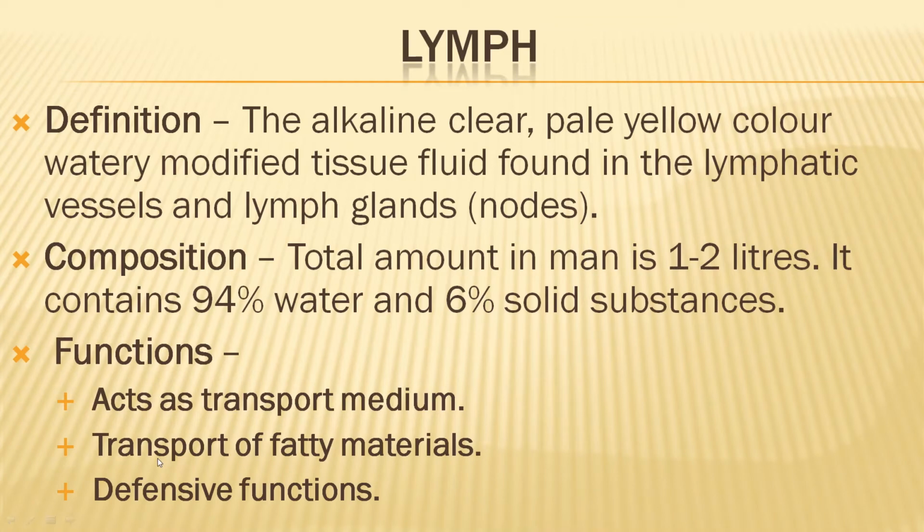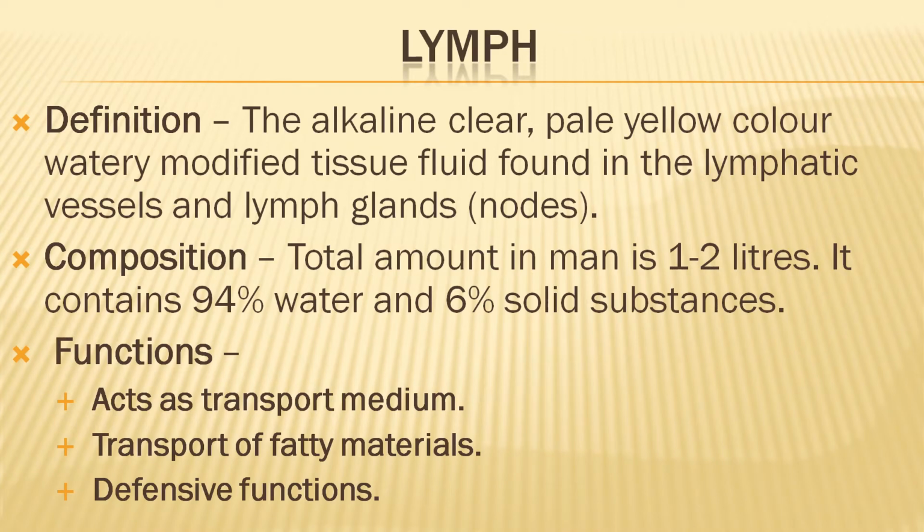It helps in the transport of fatty materials. See, it acts as the transport medium, and lymph transports nutrients and oxygen and supplies them to the tissue cells where blood cannot reach directly.